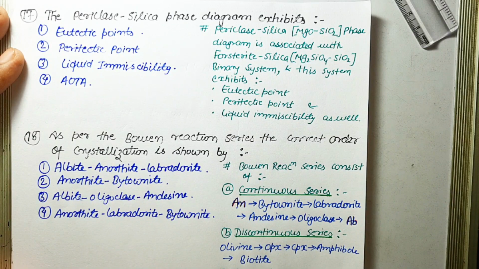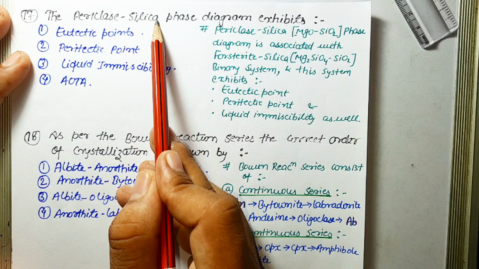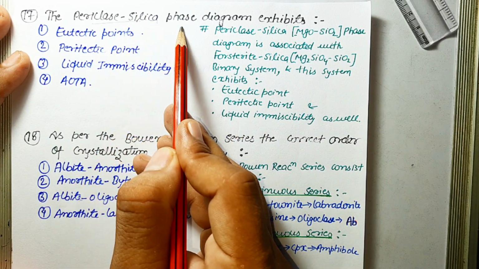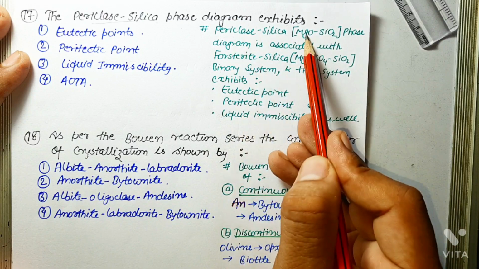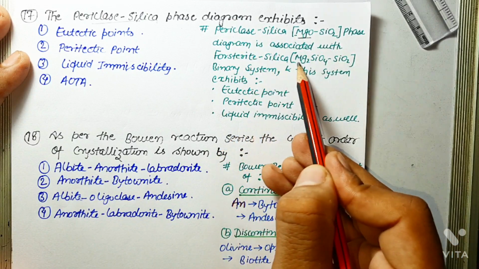Next question, the periclase silica phase diagram exhibits. Basically this is a very good question. Now, periclase is MgO. The periclase silica phase diagram is associated with the forsterite silica diagram.